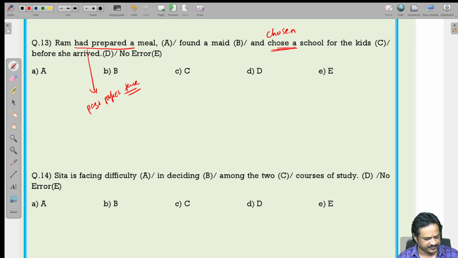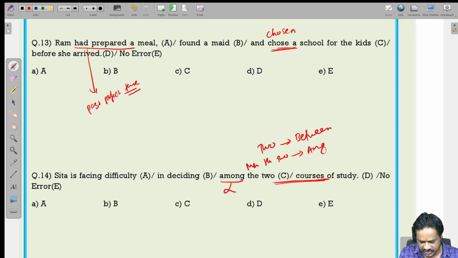Next question. Sita is facing difficulty in deciding among the two courses. Whenever the comparison is about two things, we should use which word? Between. If it is more than two, we should use which word? Among. So, here we are comparing between two courses only. So, don't use among, we should use which word? Between. Between is the correct word. Sita is facing difficulty in deciding between the two courses of study.